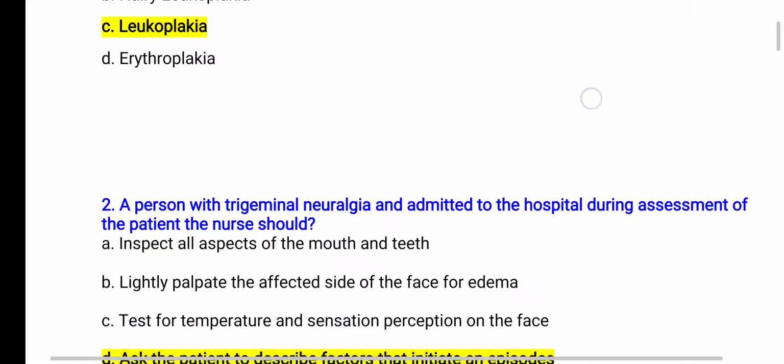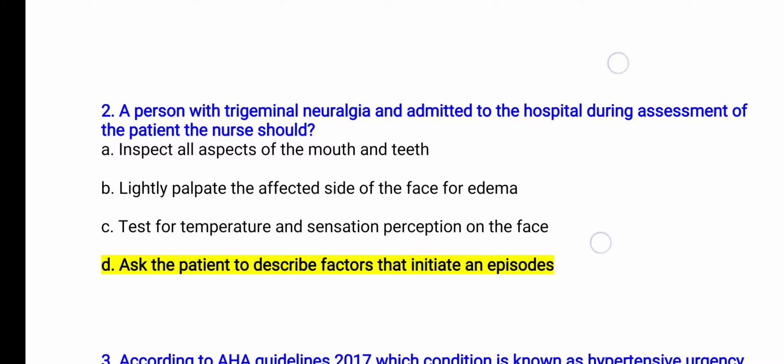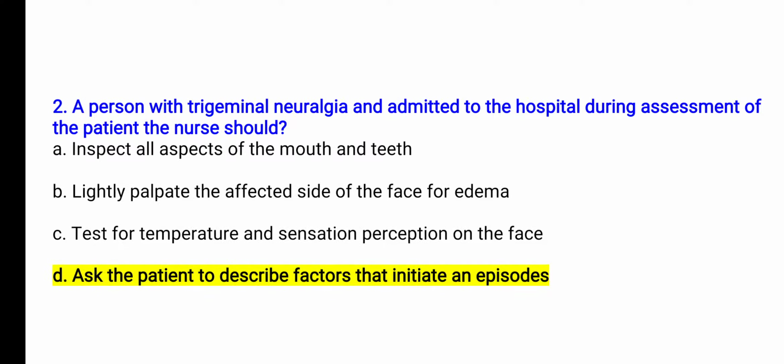Next question is, a person with trigeminal neuralgia is admitted to the hospital. During the assessment of the patient, the nurse should, first option, inspect all the aspects of mouth and teeth. Option B is lightly palpate the affected side of the face for edema. Option C is test for temperature and sensation perception on the face. Option D is ask the patient to describe the factors that initiate an episode.